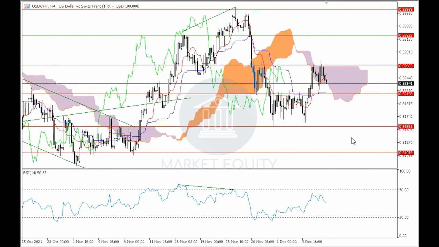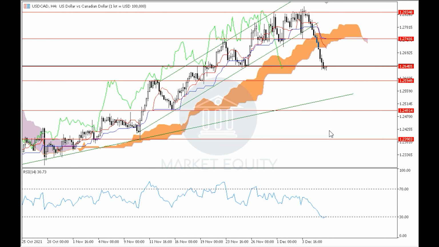Let's move on to the US dollar versus the Canadian dollar. In the previous videos we said that the pair is moving in an uptrend in the 4-hour time frame. However, we said that it is a weak uptrend, and unless it breaks down through level 1.2725, then we are still moving in an uptrend, which will be confirmed upon the breaking upwards to level 1.2835 in order to continue with it. Recently, we can see that the pair has broken down through level 1.2725,